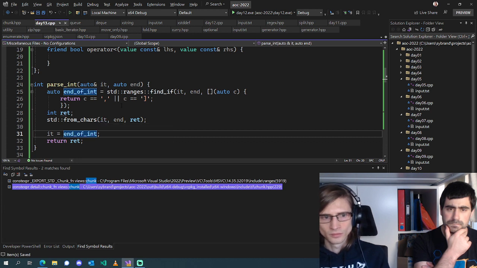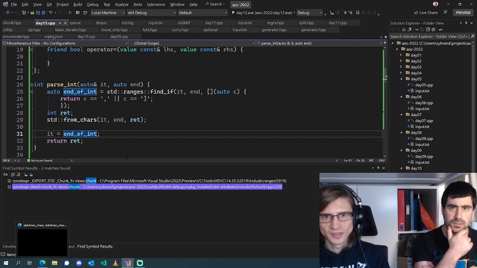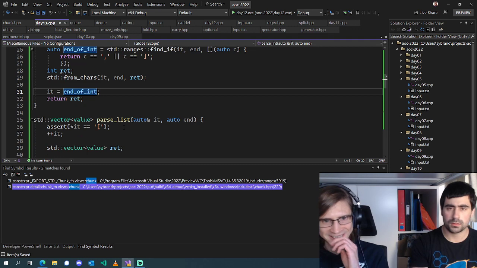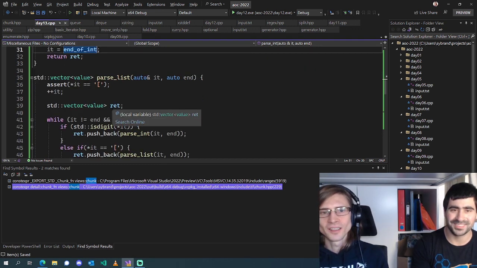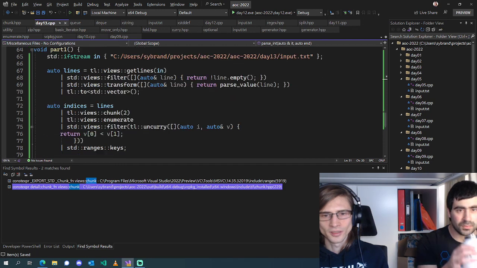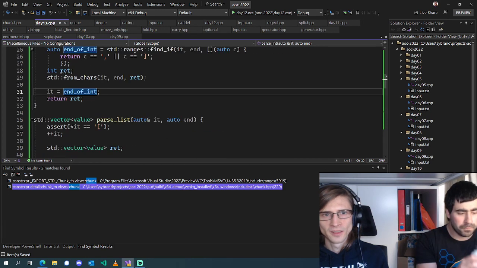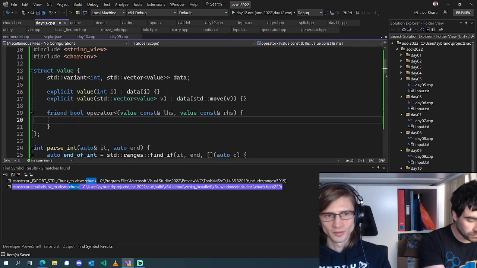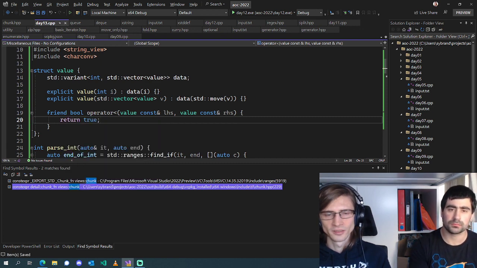Cool. Find first not of std is digit. That also works. Yeah, this is fine though. That is nice though. Okay, so this should do our parsing for us. Let's just return true from here for now.